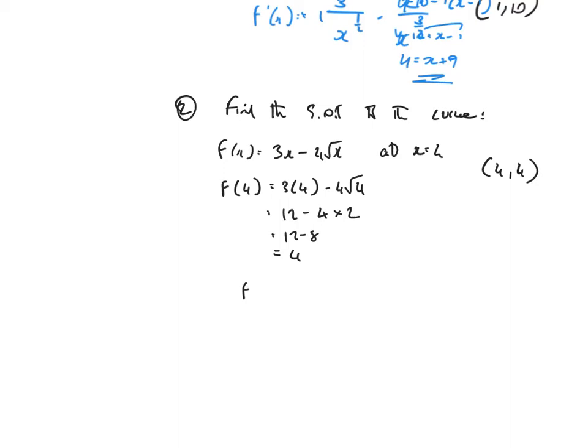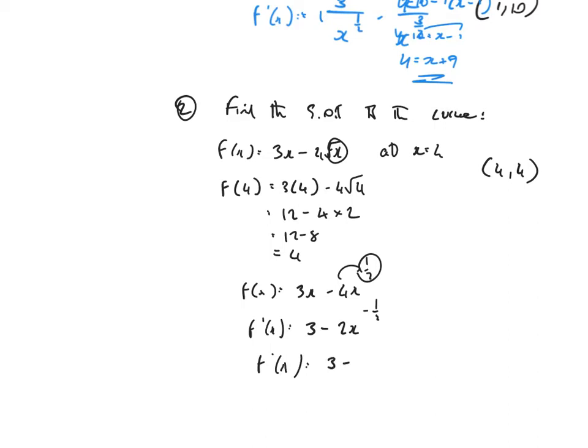I now need to find the gradient, so I'm going to prepare the thing to differentiate. So it's going to be 3x minus 4x to the 1 half, since the square root of x is x to the 1 half. I can now differentiate, bring the power down, multiply, take 1 away from the power. So if you differentiate a constant times x, you just get the constant, that's 3. A half times 4 is 2, x to the minus 1 half.